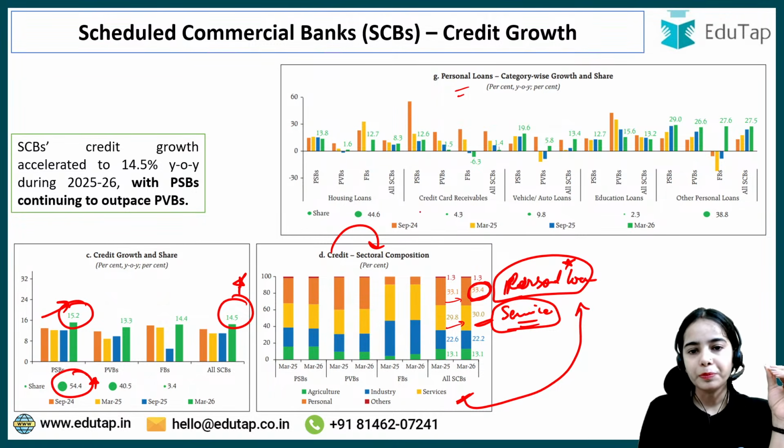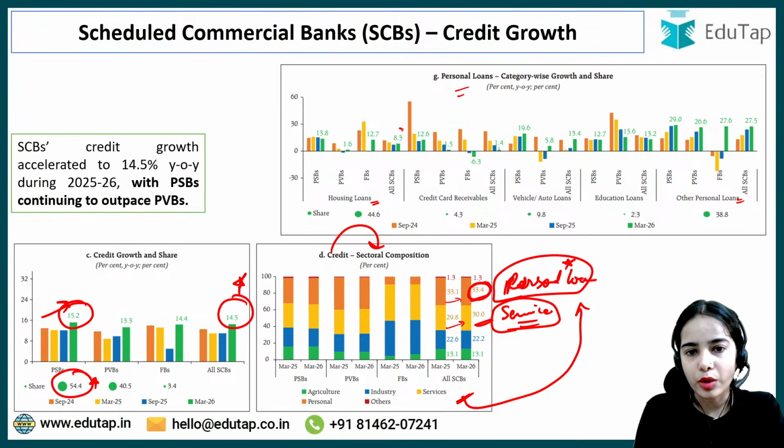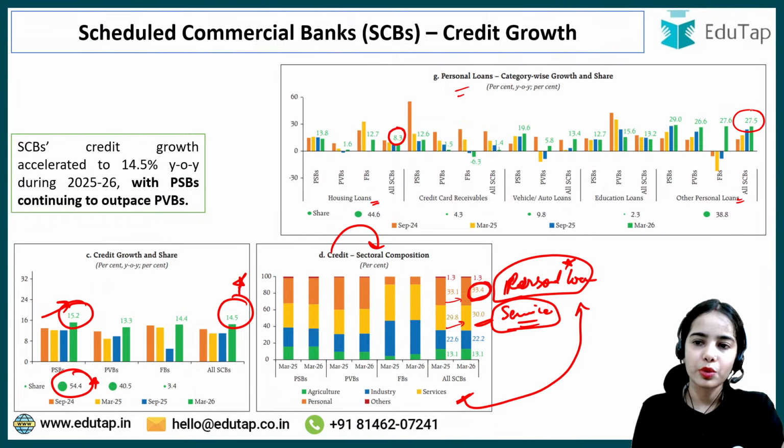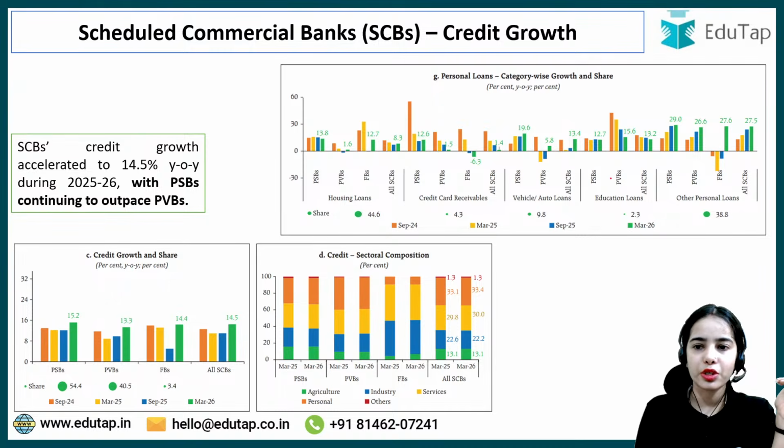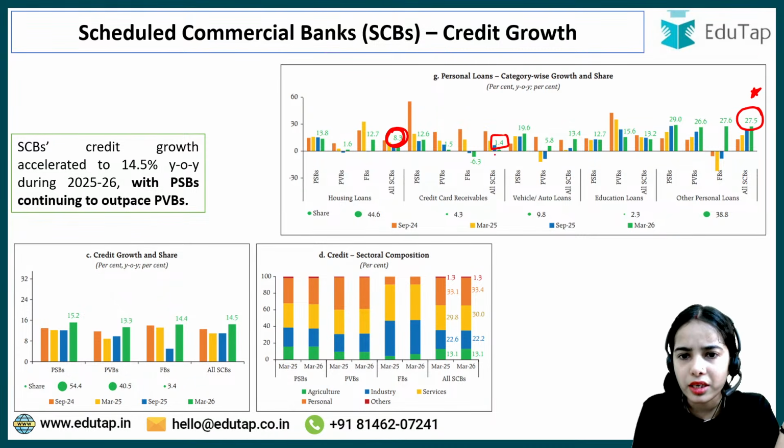So personal loans are given mostly for what category? For housing loans, okay, and other personal loans. The growth rate you can see in housing loans was only 8.3%, while for other personal loans it was 27.5%. The growth rate was highest here. The highest and lowest you can remember. The highest growth rate was in other personal loans, while the lowest growth rate was in housing loans. This is the idea. No, the lowest growth rate was in the credit card receivables.